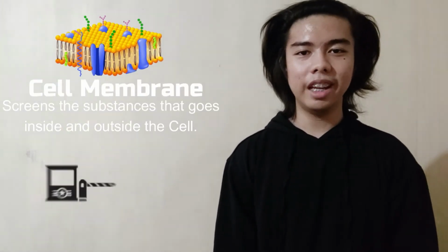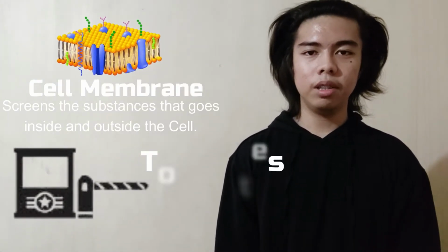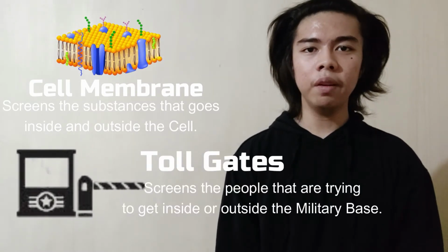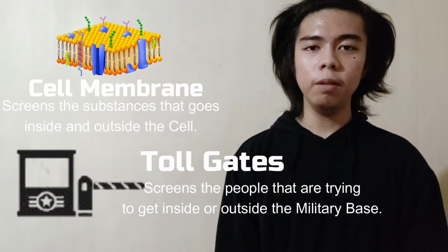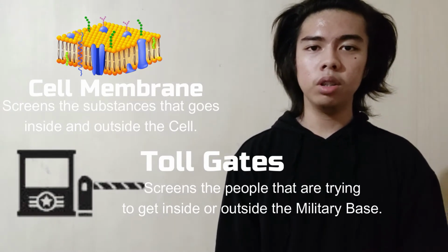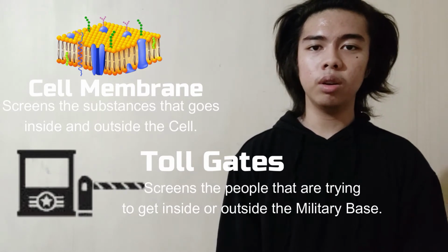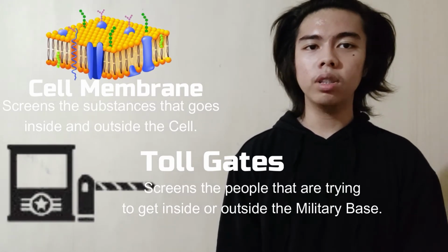Next up is the cell membrane, which is represented by the toll gates. The toll gates will screen everything and everyone who is trying to get an entry or an exit to the military base. In the same way, the cell membrane will screen all the substances that are trying to get inside or outside the cell.